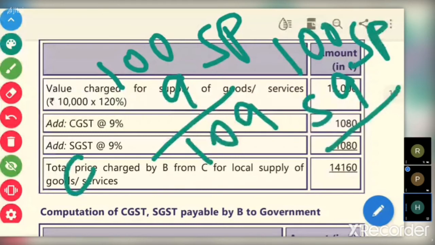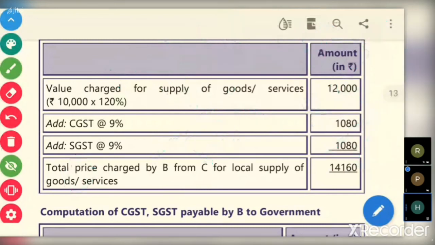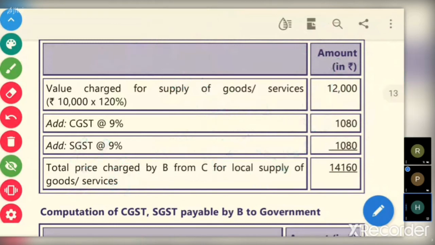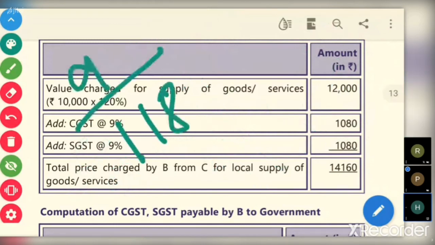So here, the amount which they have received is 118%. 100 rupees, 9 CGST, and this is 9. Total it will be 118. So for 118 inclusive value, for 118, 9 rupees is the CGST. For 118, 9 rupees is the SGST. Now for 14,160 in this example, how much is it?